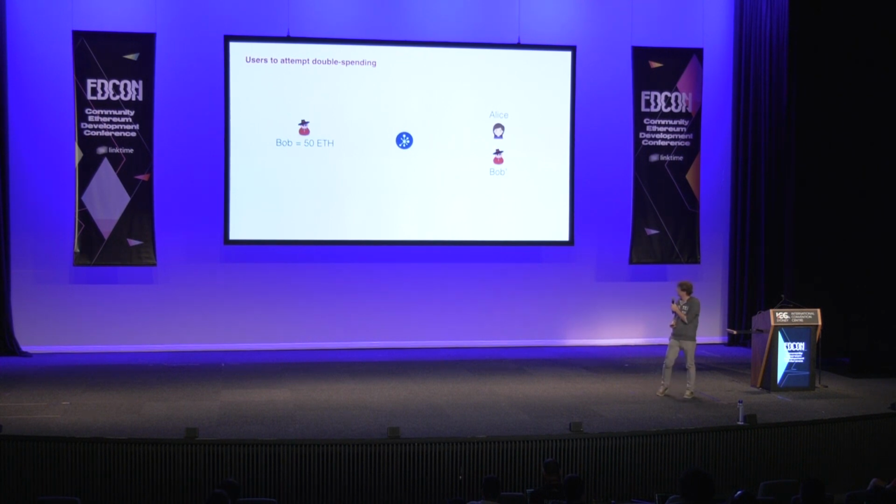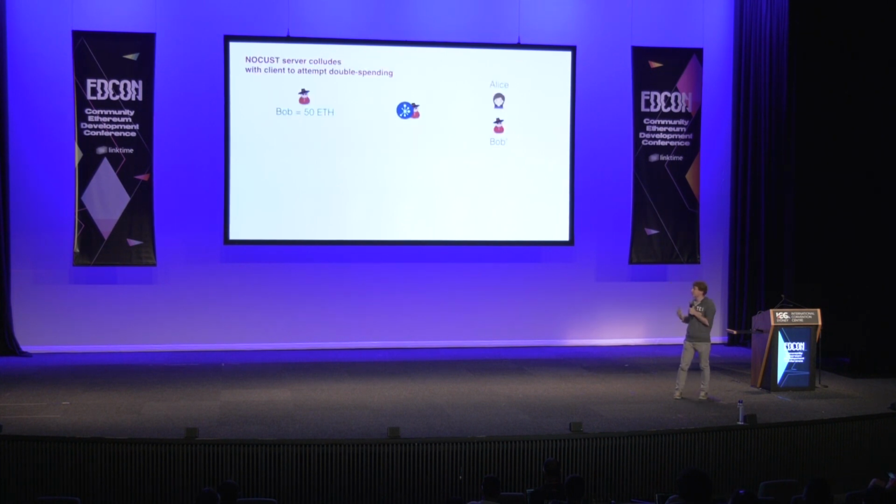Okay, another attack: Bob tries to double spend. Bob has two accounts, Bob and Bob Prime, and he's going to try to send 50 ETH to both Alice and Bob Prime. So he sends 50 ETH to Alice, that works, and then he tries to send 50 ETH to Bob Prime, his own account, and it doesn't work. The reason is that the operator sees that Bob is trying to spend more money than he actually has, therefore it doesn't approve the second transaction. So this was very easy. The operator just had to block it.